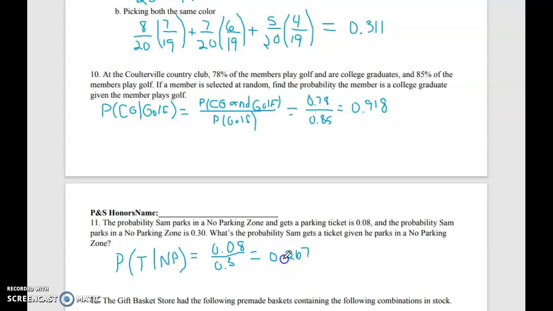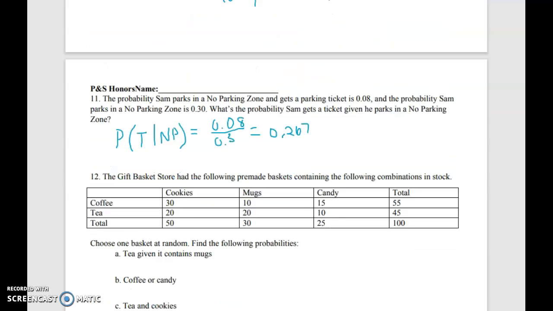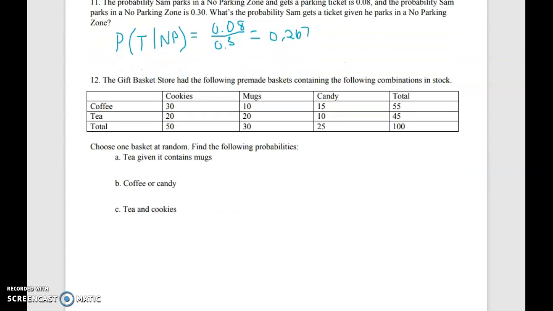And the next question will have a conditional as well, but just in the form of a two-way table. So last one on here. Here's a two-way table. It gives information. A gift basket store had the following pre-made baskets containing the following combinations in stock. So these gift baskets, they either have coffee or tea, or they could contain cookies, mugs, and candy, or both. Like, for example, this 20 would be the number of baskets they have that contain mugs and tea. This 25 is the total baskets that contain candy. So that's what this table is giving us.